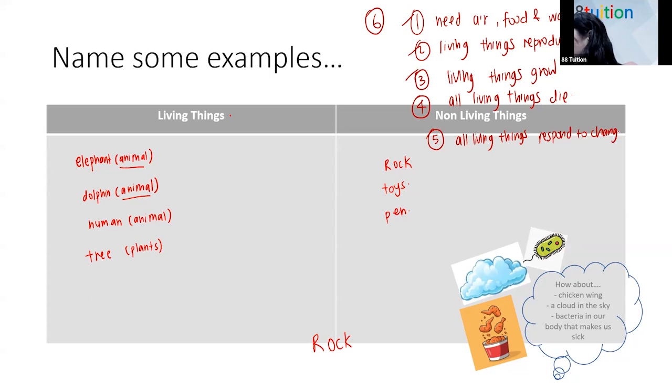So y'all know the centipede or the millipede, right? If y'all ever play with a centipede or millipede, if you touch it, what do you notice? It will curl up. Correct? So that's responding to change.